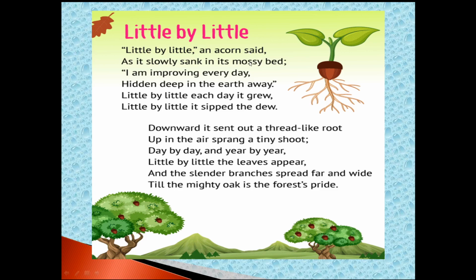Mossy means the green layer where you can feel watery moisture, in that place you can see near the tank and all. A green layer it will be, that is called a mossy bed. So in the forest you can see in some places green layers. That is called a mossy bed.